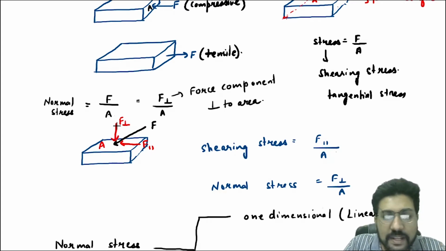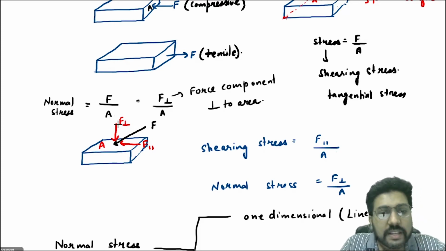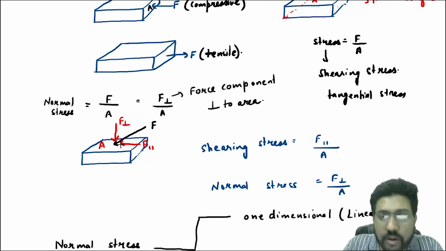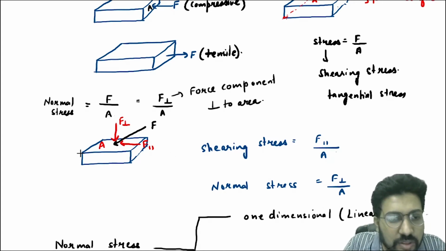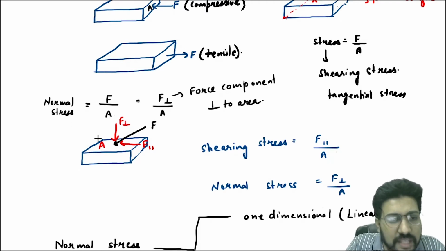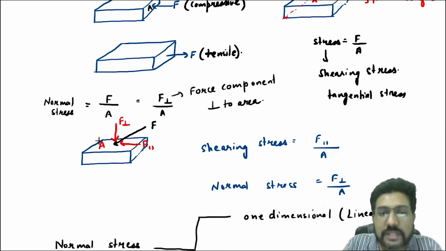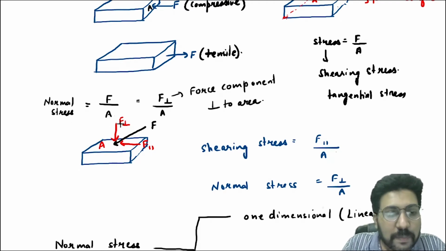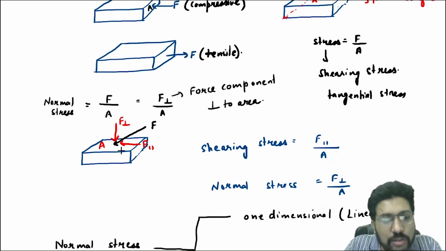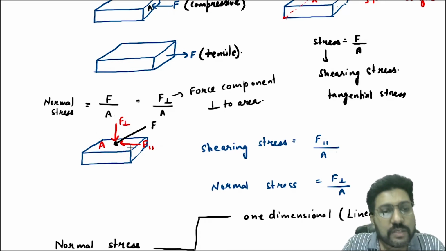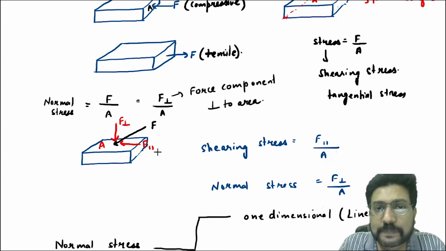One is perpendicular to the surface, which is having an area of A, and the other force is along the surface A. Now, due to this perpendicular force, normal stress will be generated, and due to this parallel force, or F parallel, or you can say tangential force, shearing stress will be generated on the same surface. So the same surface has a normal stress which is equal to F perpendicular by A, and it also has a shearing stress which is equal to F parallel by A.